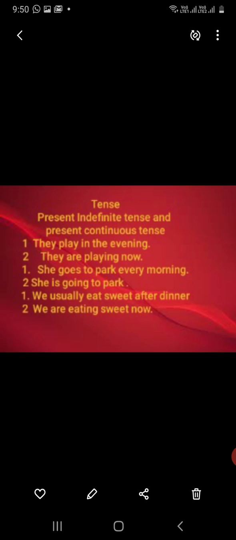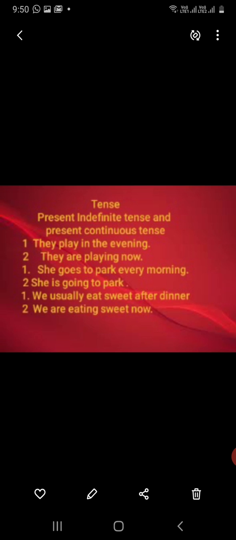The continuity, right? Next, she goes to park every morning. The word every is telling about their routine, their habit. So it is in present indefinite tense. Next, she is going to park means at the time of speaking, that person is doing that work. So that will come into present continuous tense.